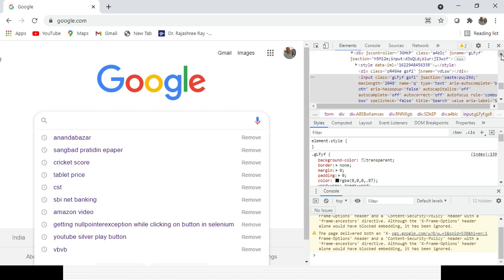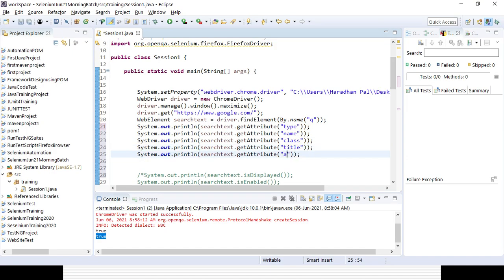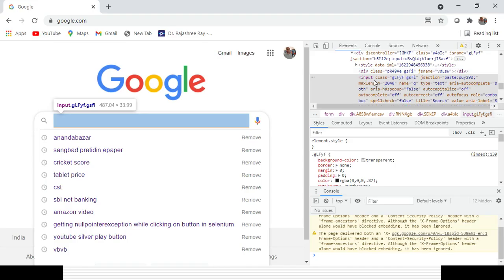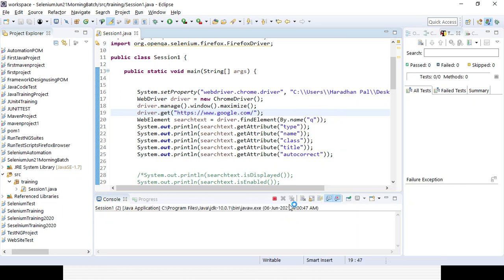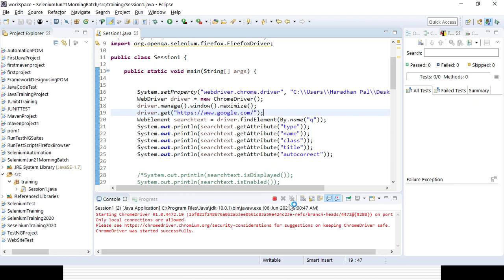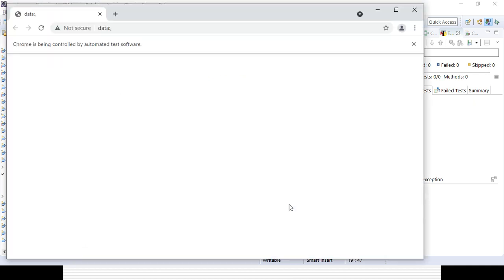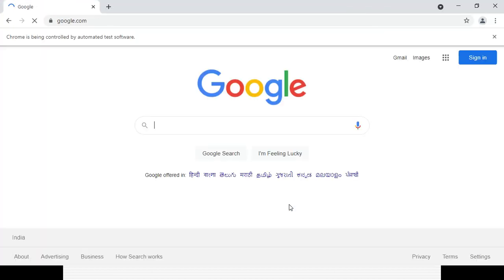Suppose I want to get another one, the autocorrect attribute. So this is the attribute and all are values. Class is the value, JS action is the value; type is the attribute, value is text; name is the attribute, value is q. So you can print out everything. Let's try to run it and see the output, the attributes. You can see it printing, and it will identify all the attributes and give them to you.